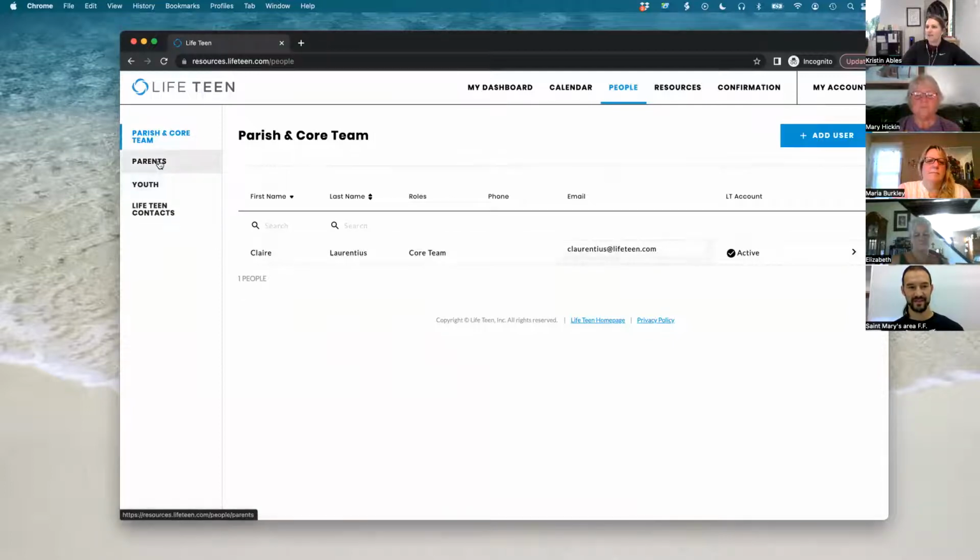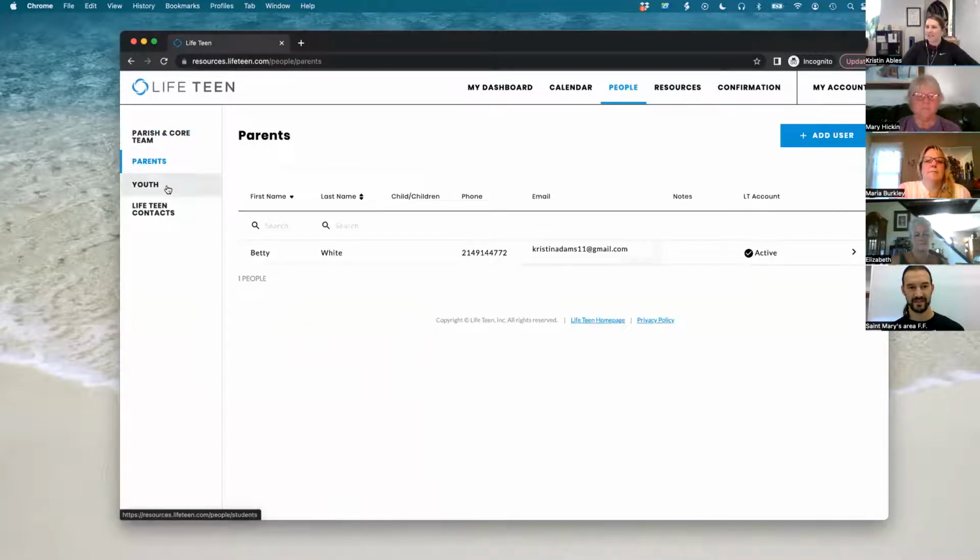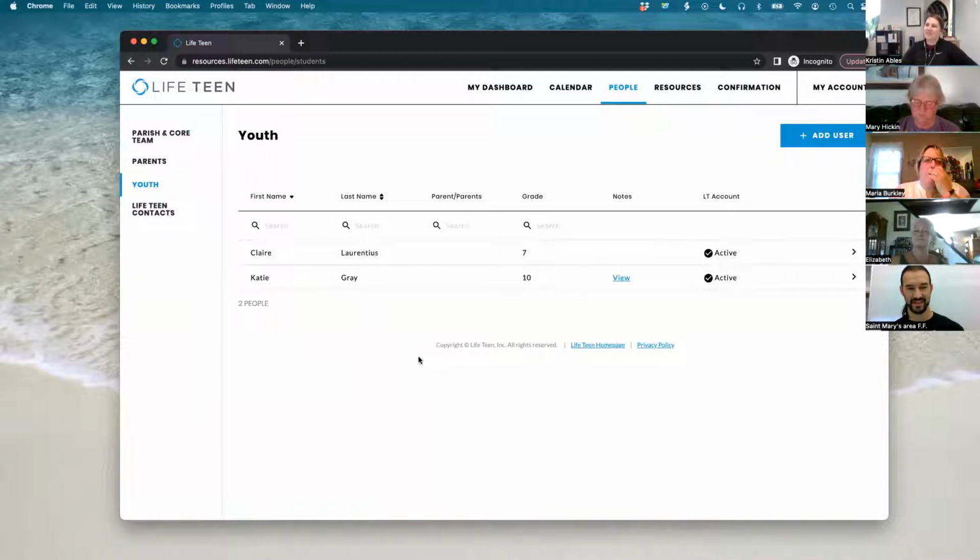And then here you can put your parents or your teens. So here we have Betty White as one of our parents. And once you add her in, it'll have her create an account. Parents and teens are only able to log into the app on their phone. So they're not going to be on the computer like you guys are. And then the teens, you'll be able to connect them with a parent.